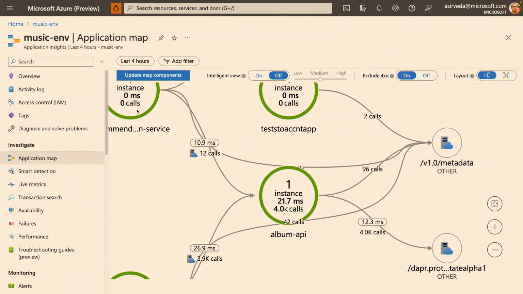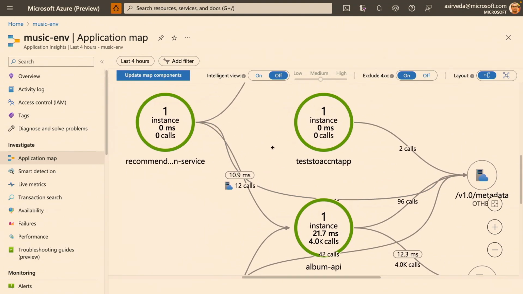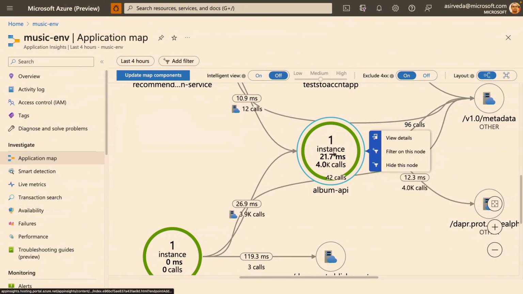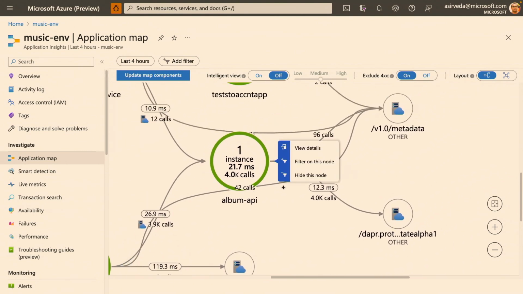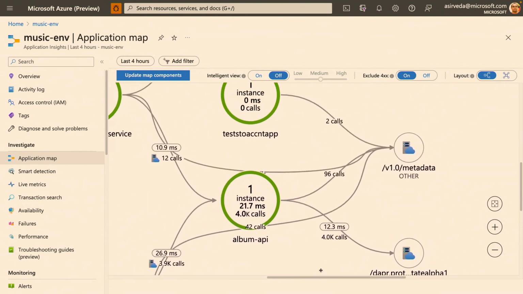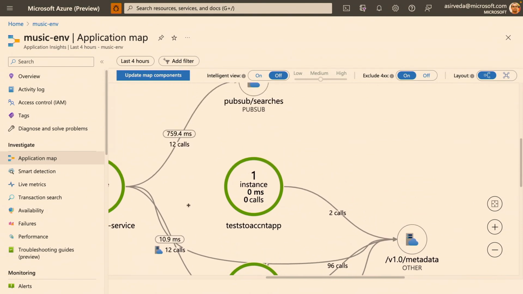If I go deeper into this, you can see various pieces here. For example, the recommendation services right here. And you can see the album REST API is right here. You can see the music store. And you can see the calls going through Dapr to the database. And you can also see the calls going into the pub sub engine right here, right?